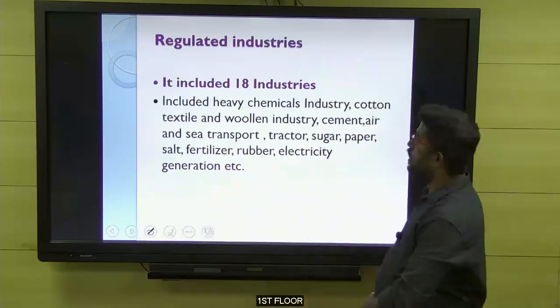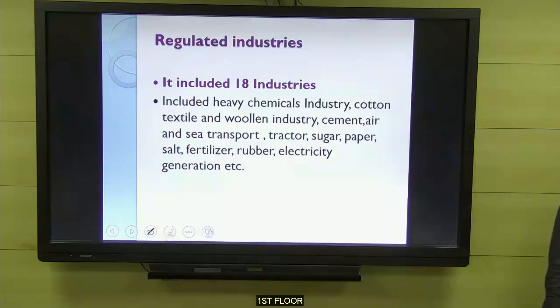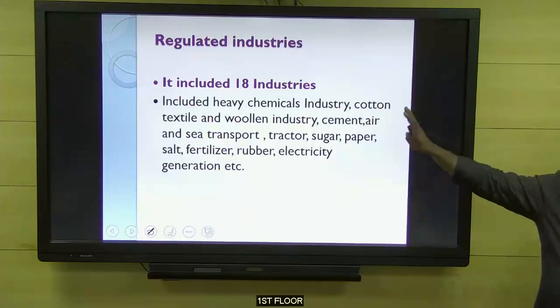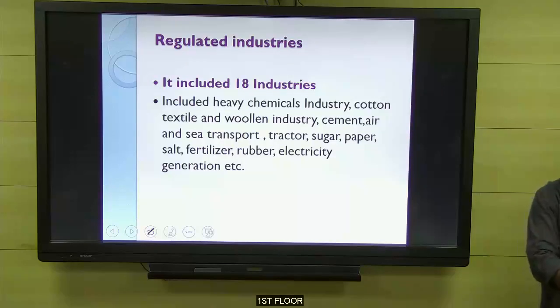Next one. Regulated industries. It included 18 industries. You can copy one or two names, it's your choice. You need not copy the entire names. If you copy the entire names also, I don't restrict, you can copy.